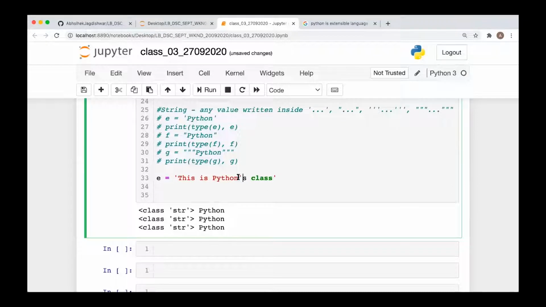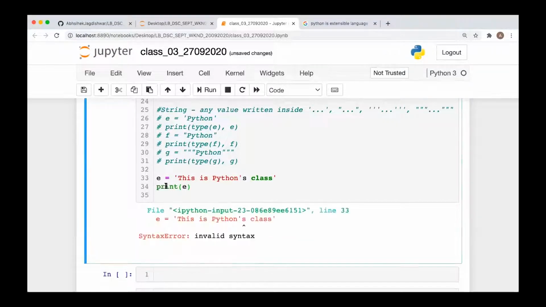You don't want this to be the end of the string, whereas PVM understands this quotation as the end of the string. Why? Because your string is starting with a single quotation, so the next single quotation will be the end of the string. Here it is considering it as the end, which is not the case. If you try to execute this code, it will give you the error.